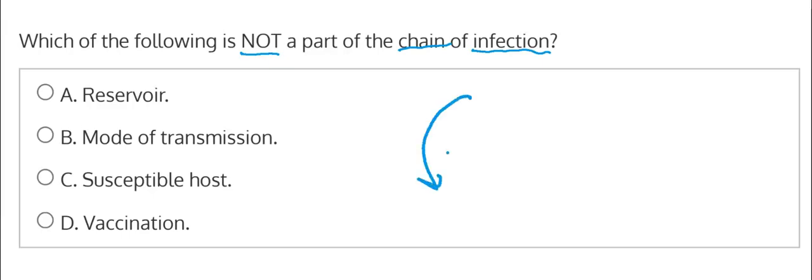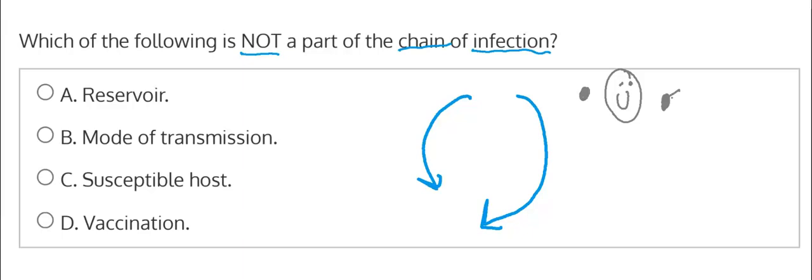So we have our cycle here, right? And when you have your cycle, the basic idea is that there's someone who has the illness. In some cases, it could be a person who has the illness, or it could be an animal or even an insect, like in tick-borne illnesses. Let's say that this tick has the illness on it.